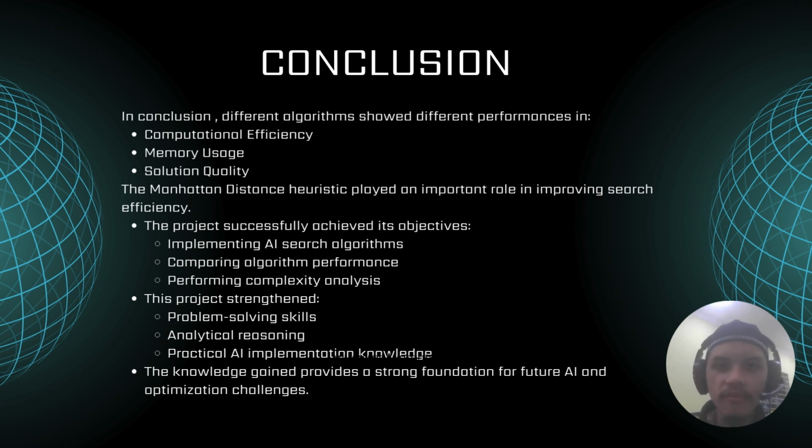In conclusion, different algorithms show different performances in computational efficiency, memory usage, and solution quality. The Manhattan distance heuristic played an important role in improving search efficiency. The project successfully achieved its objectives: number one, implementing AI search algorithms, comparing algorithm performance, and performing complexity analysis.